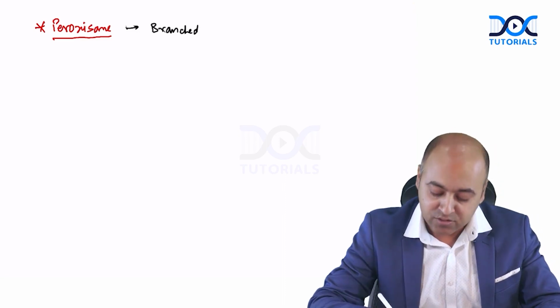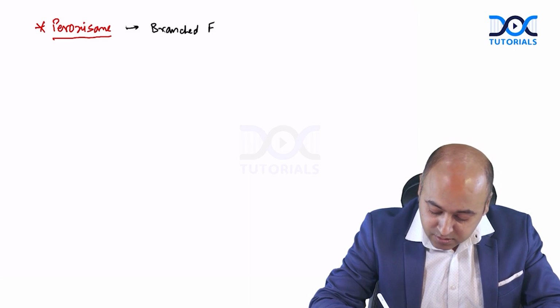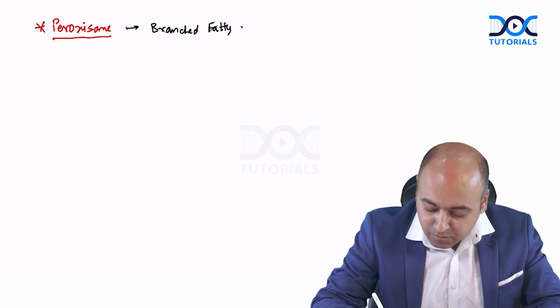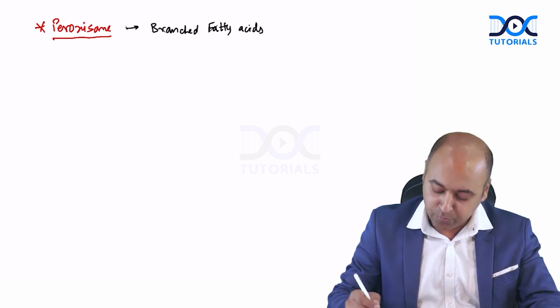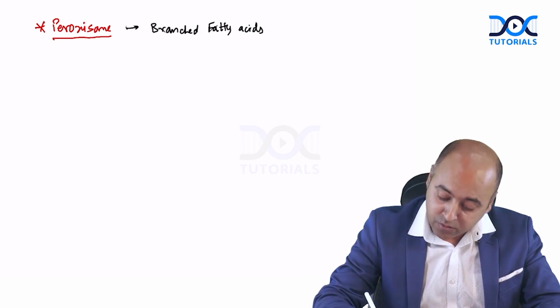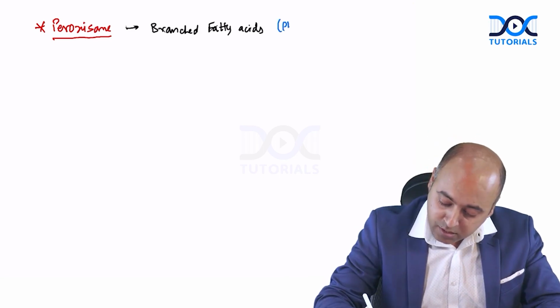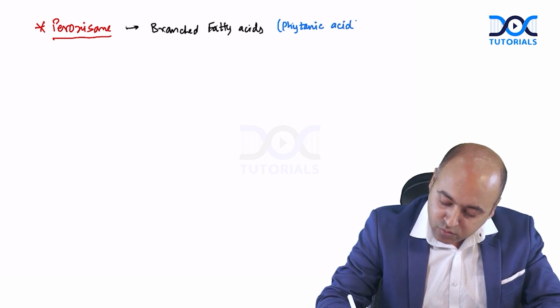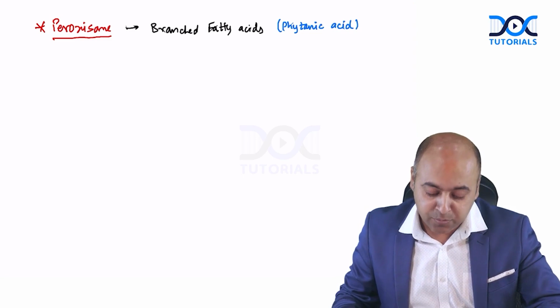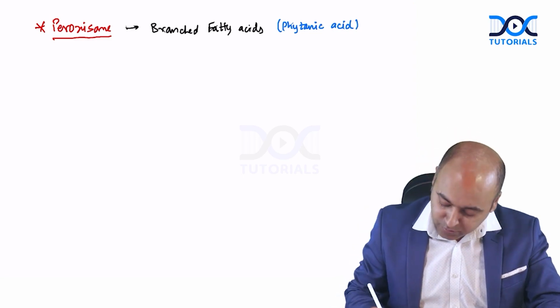In our diet, we have certain branched fatty acids which are getting metabolized in the peroxisome. The best example in the diet would be the phytanic acid, which is getting metabolized in the peroxisome.